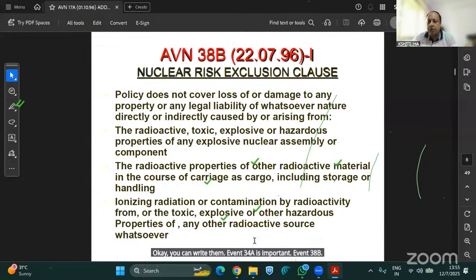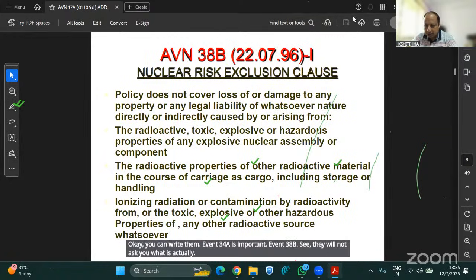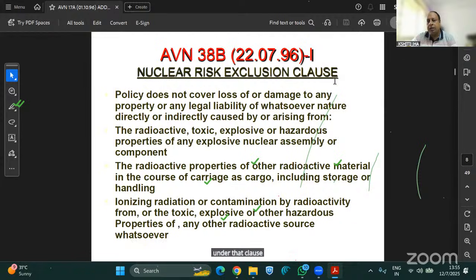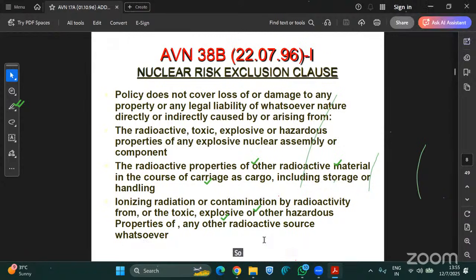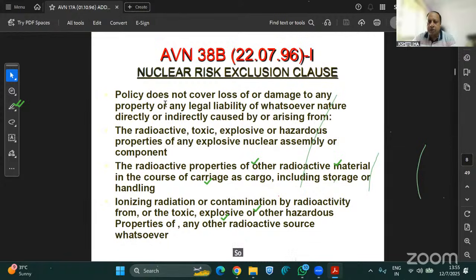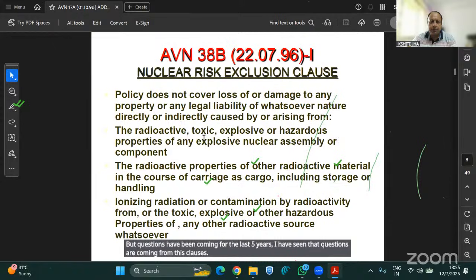See, they will not ask you what is actually under that clause, but they will give the name, or they will ask what is Avian 38B stands for. So they will give you 4 options. Then you can tick mark there. Because these are normally very easy questions which comes from the clauses part. But questions have been coming for the last 5 years. I have seen that questions are coming from this clauses portion as well.